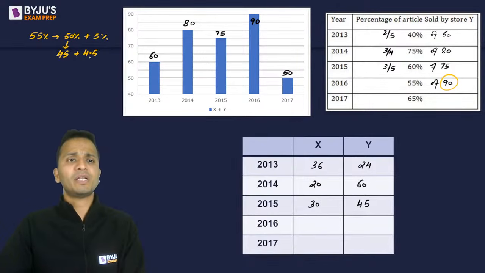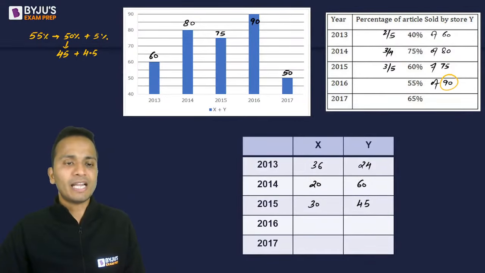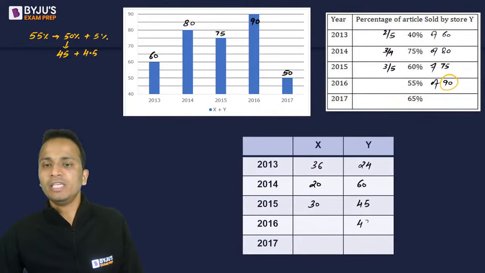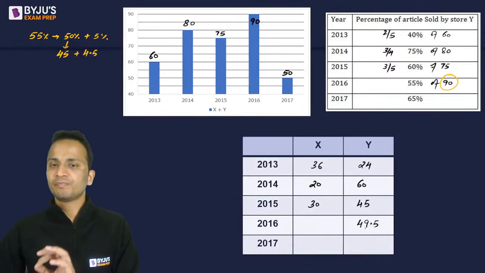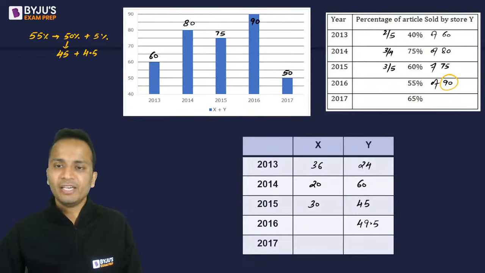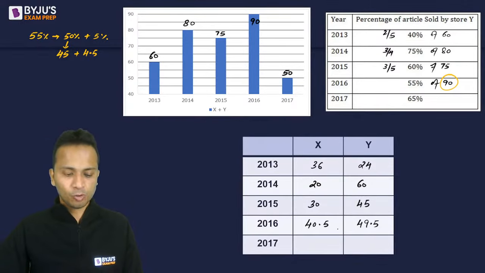So 45 plus 4.5, that is 49.5 will be the value here. Okay, 49.5, right? So out of 90, 49.5 is the value of y. So the value of x will be 90 minus 49.5. That is 40.5. Okay, so 40.5 done.